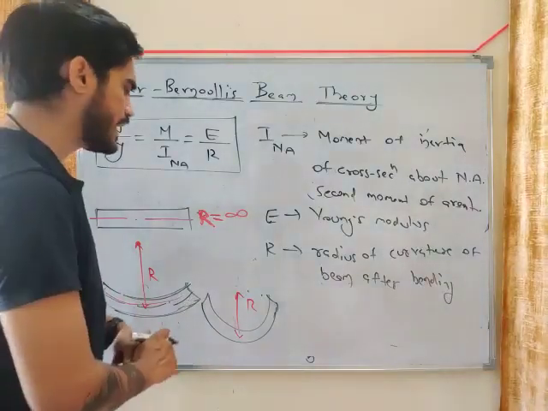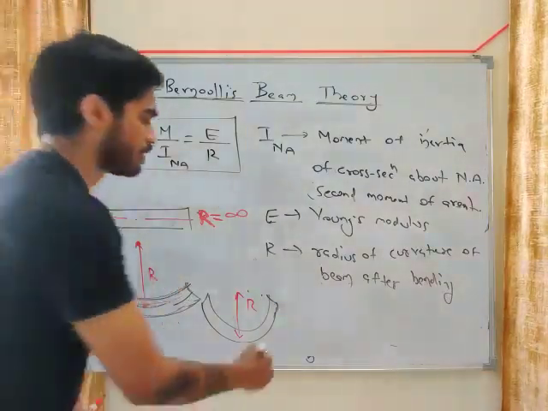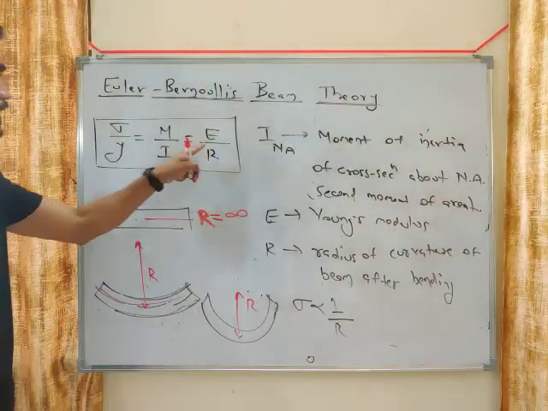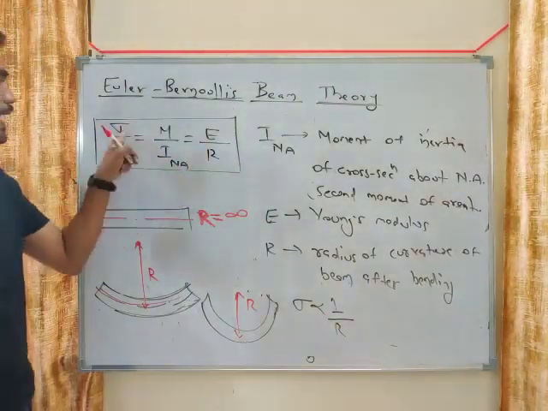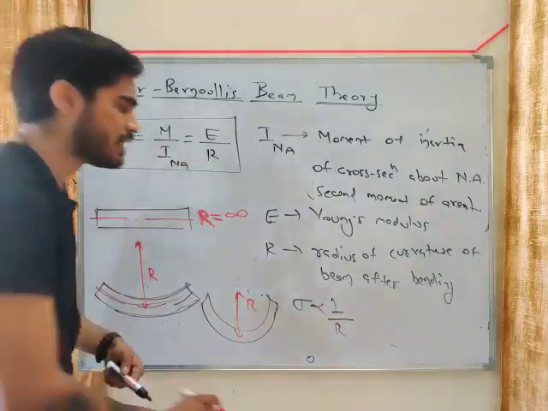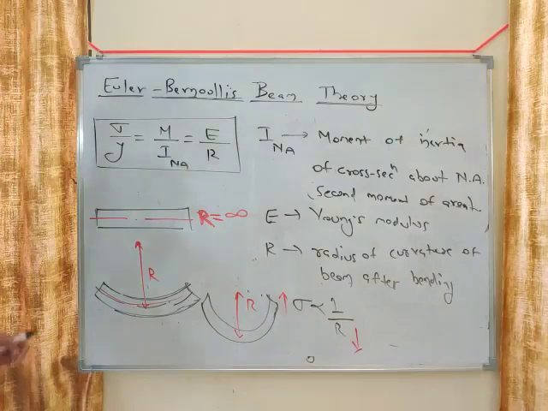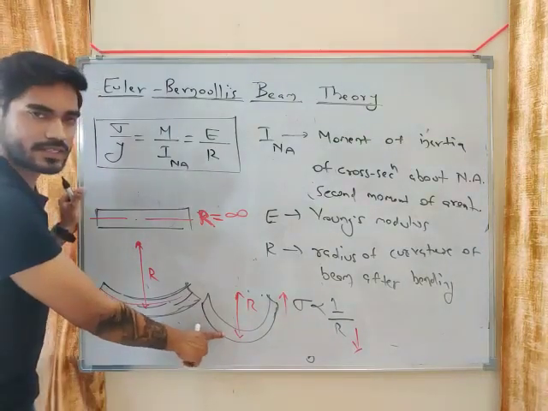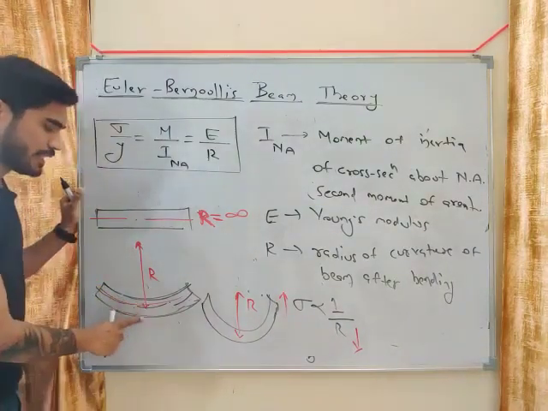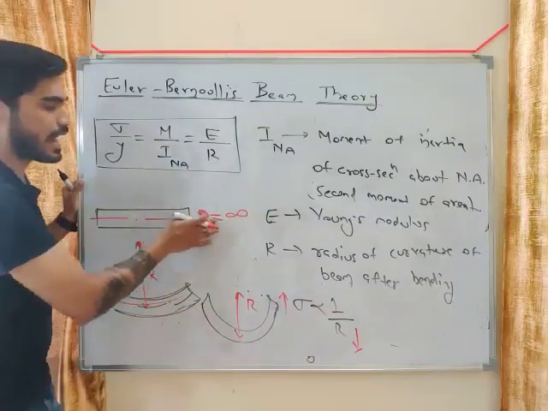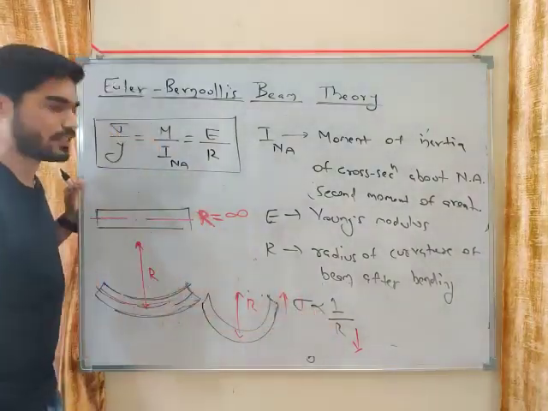Okay. Now you can see that sigma will be inversely proportional to R. Look at this equation. Sigma by y equals E by R. Sigma will be inversely proportional to R. So if R decreases, sigma increases. So in this case, sigma will be maximum. Then in this case, sigma will be less. And in this case, sigma will be 0, because here R is infinity. So sigma will be 0.